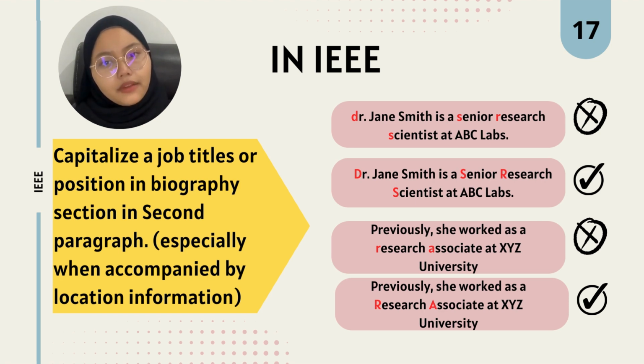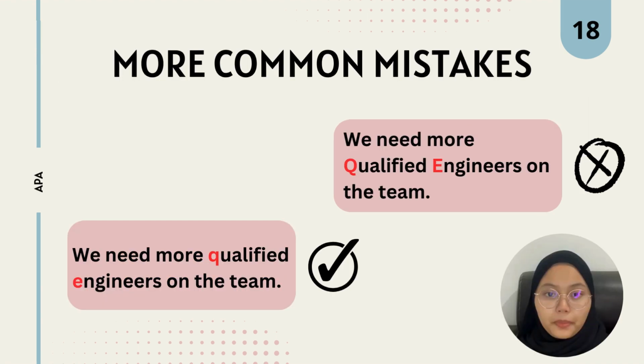Compared to APA 7th edition, a job title that follows a name is incorrect, but not in IEEE. In IEEE, you need to capitalize the job title after the person's name. That's all the explanation of capitalization in APA 7th edition and IEEE. Now, the common mistakes that people or students always make.